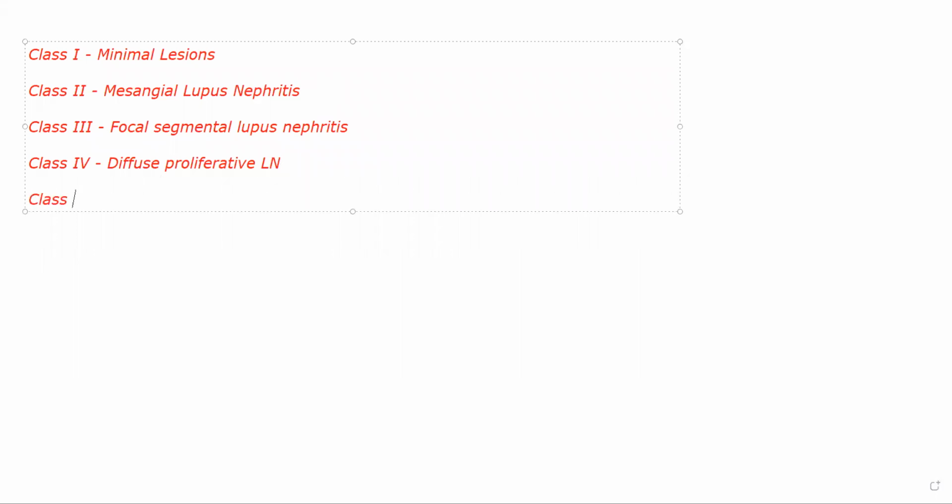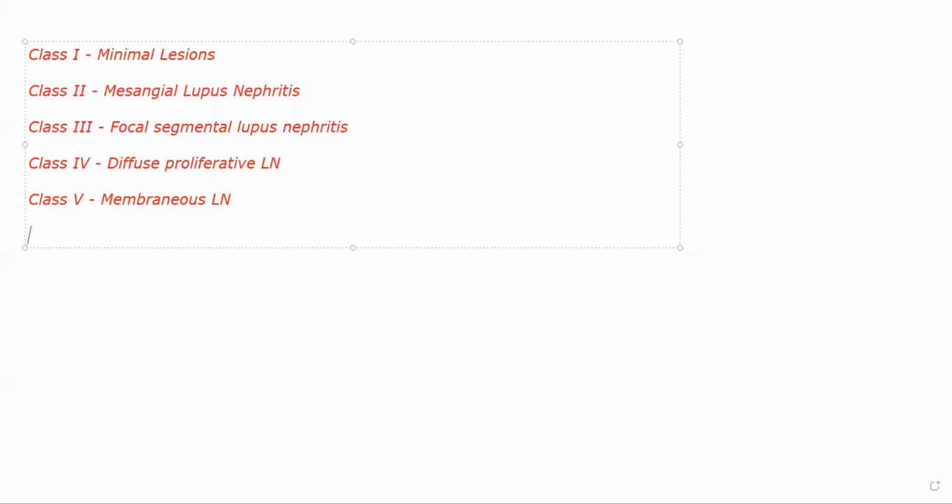Then we have class 5. This is membranous lupus nephritis. Now, this will resemble your idiopathic membranous glomerulonephritis. Membranous glomerulonephritis looked like this, and it looks the same. So you will have diffuse thickening of capillary wall. Okay, and you will start seeing subendothelial deposits in this. Immune complex deposits start appearing, IgG, IgM, and all of that.